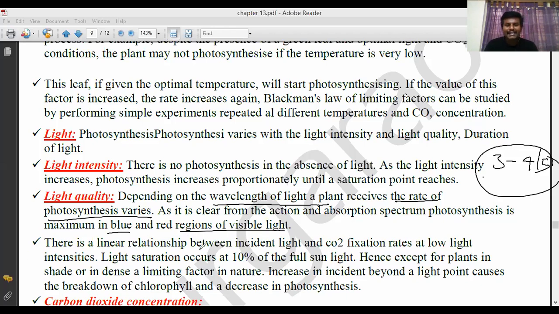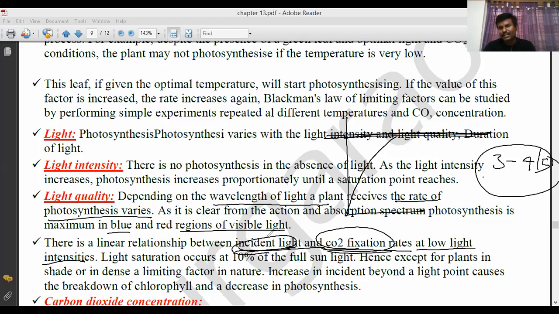There is a linear relationship, a straight line, between incident light and carbon dioxide fixation rates at low light intensities. It does not affect more, does not affect less. The linear relationship is maintained when sufficient light and carbon dioxide are available.